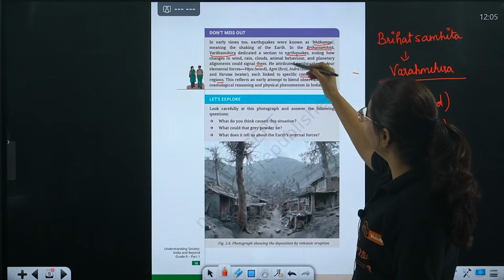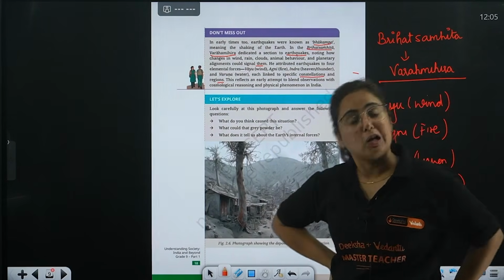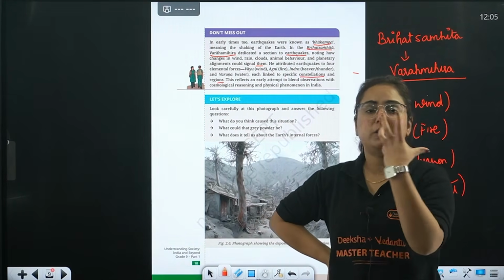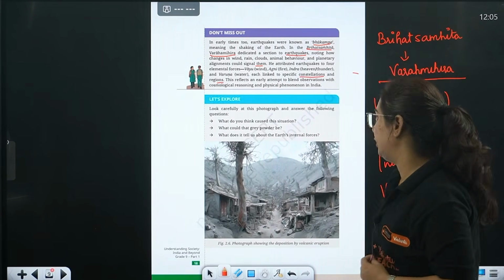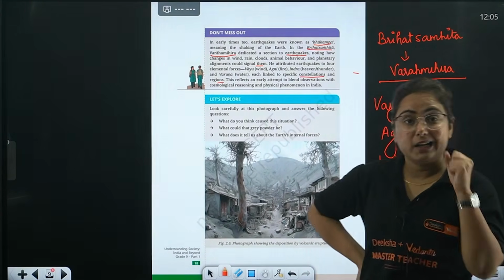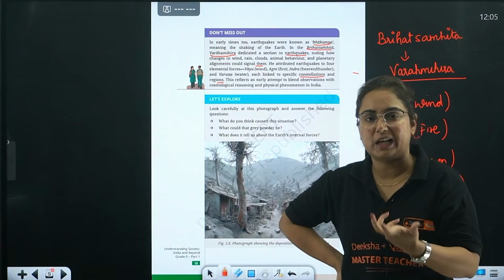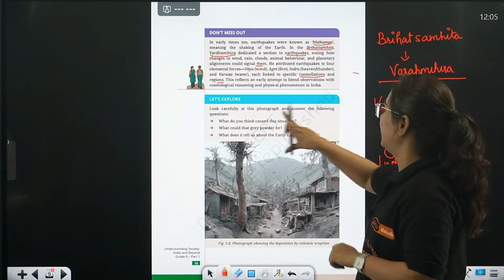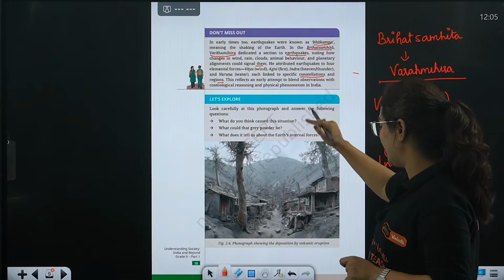This reflects an early attempt to blend observation with cosmological reasoning and philosophical phenomena in India. Beta, cosmology, philosophy, everything was part of Indian history and ancient Indian literature, and we have great writers about them. We just need to study, right? So look carefully at this photograph and answer the following question. What do you think about this situation, right?